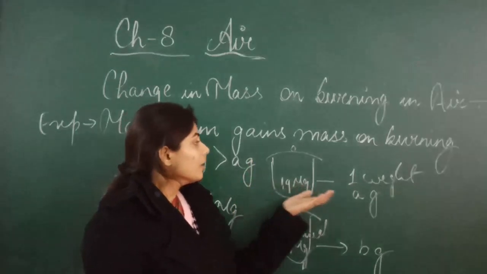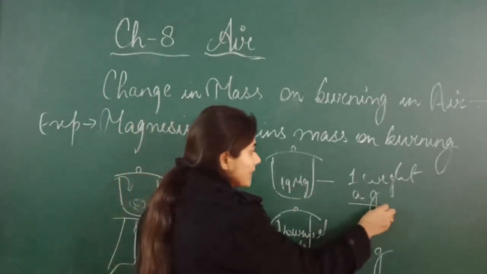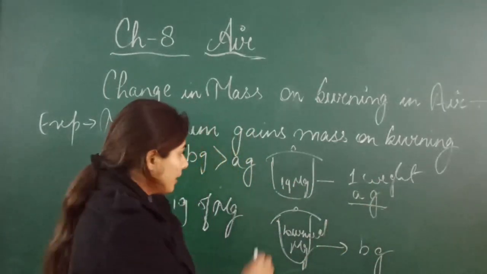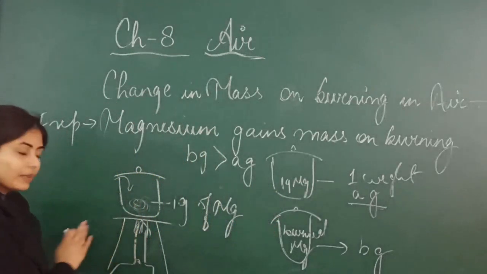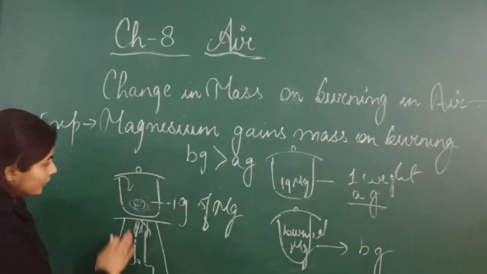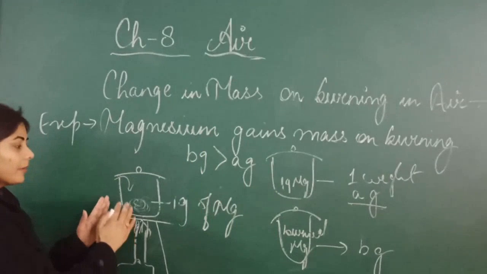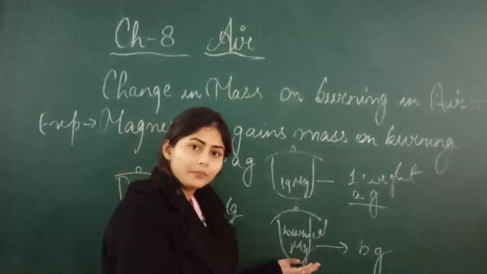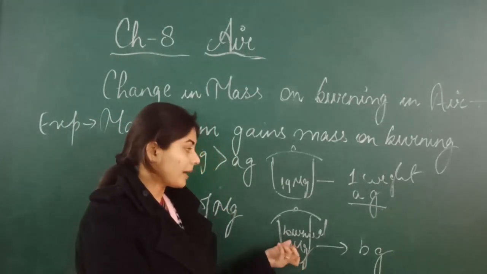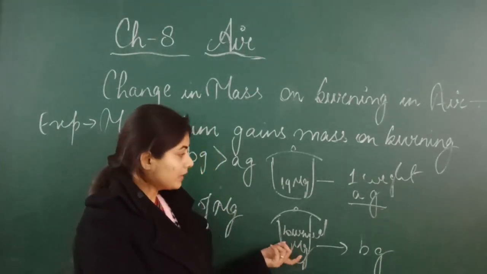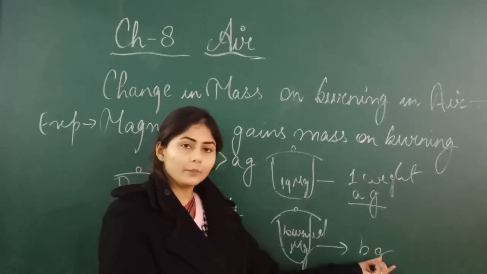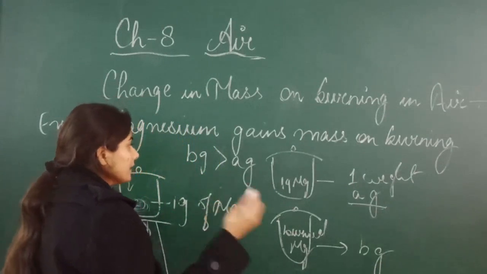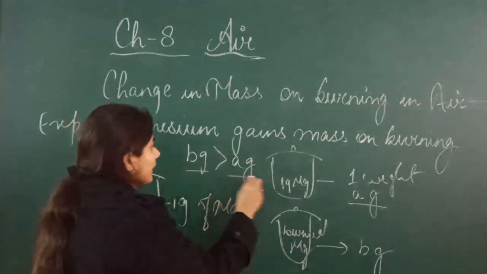Now weigh this 1 gram of magnesium with the porcelain crucible. For example, say 8 grams is coming. Now burn this with the help of a burner. After burning, when the magnesium is completely burned, take the porcelain crucible again and weigh it again, with the burned magnesium in it. You will get B gram, the second weight. You will observe that B gram is greater than A gram.